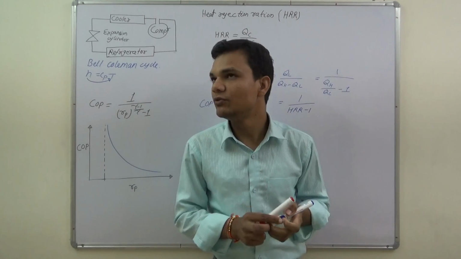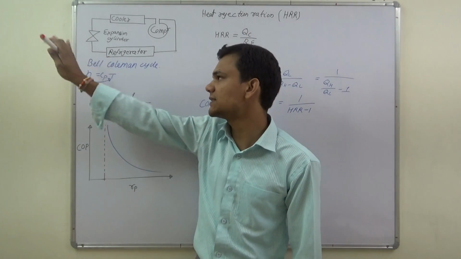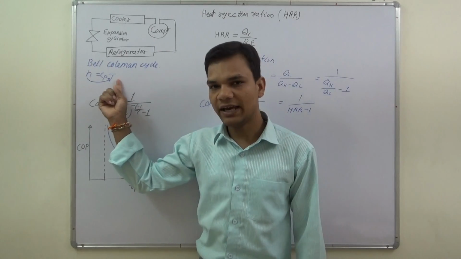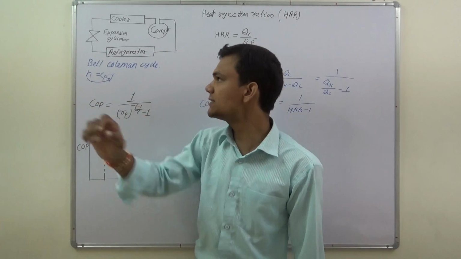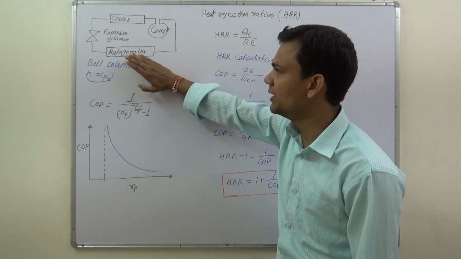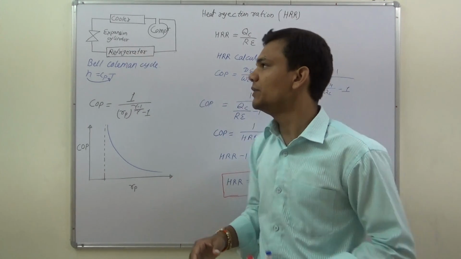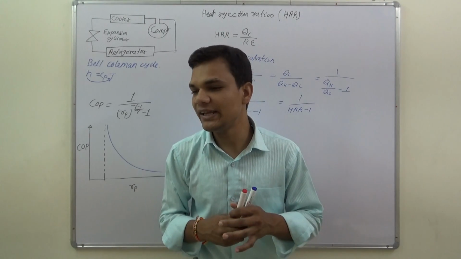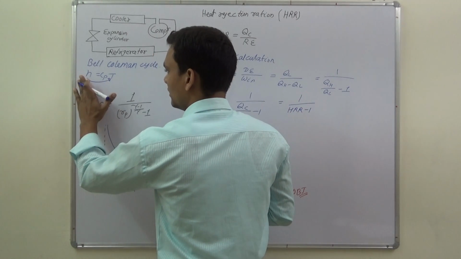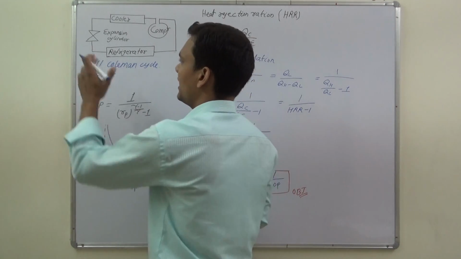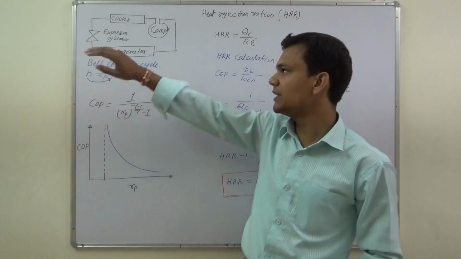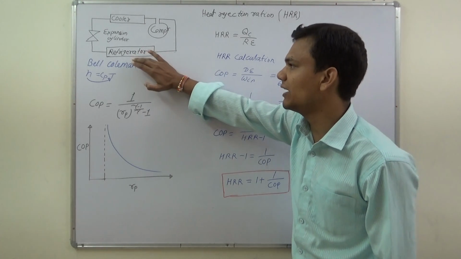If we use isenthalpic expansion here, then the temperature of the air after the expansion will remain the same. Which means that in place of absorbing heat in the refrigerator, it will reject heat, so we want a cooling effect but we get a heating effect. For an ideal gas, enthalpy is directly proportional to temperature, and if we use an isenthalpic process, the temperature will not decrease, and in place of a cooling effect we get a heating effect in the refrigerator.